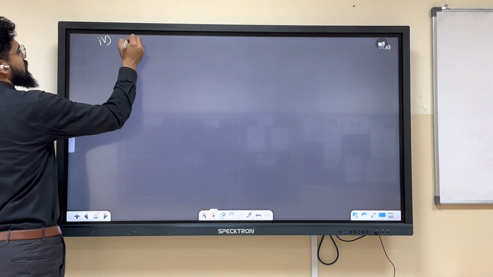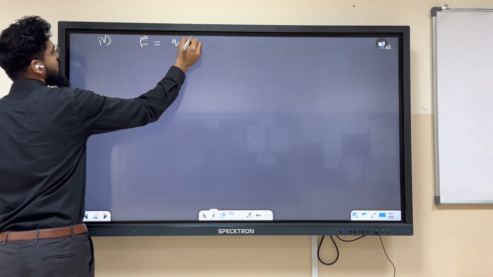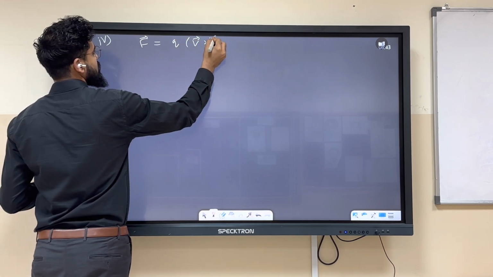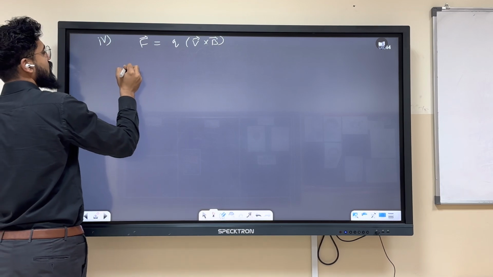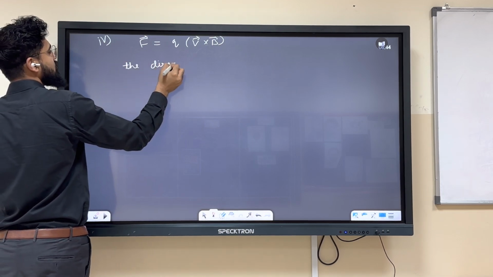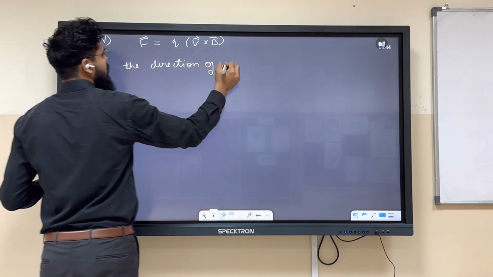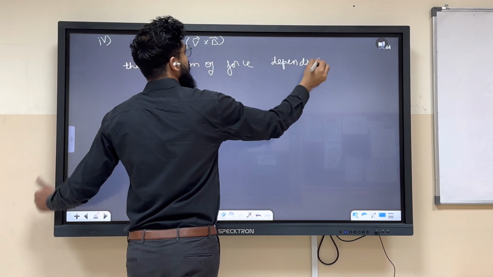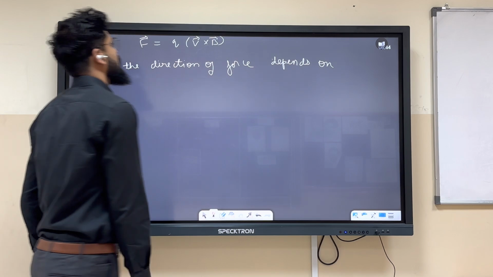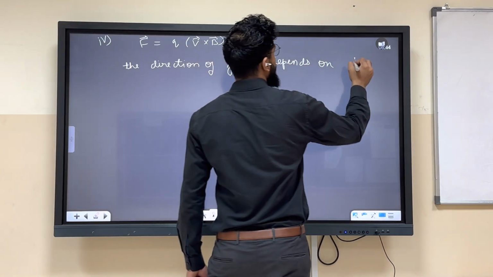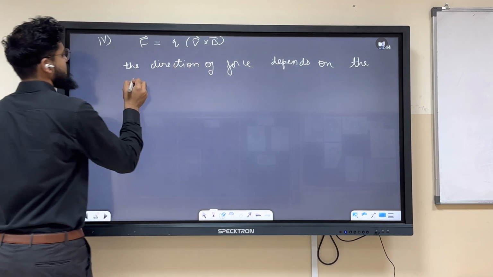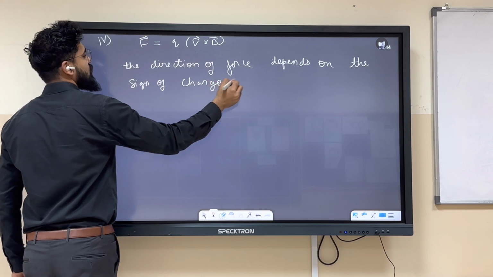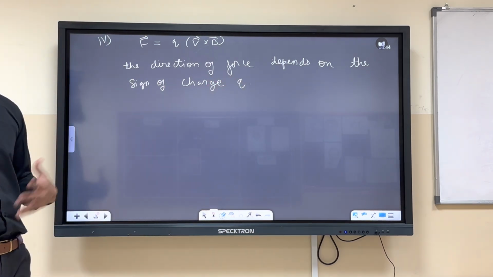Now, this force, when we are writing F equals Q into V cross B, the direction of force depends on the sign of charge. If it is positive, it will have some direction.